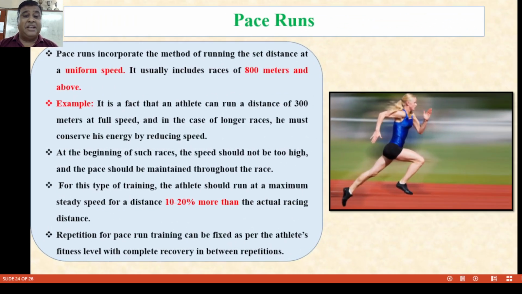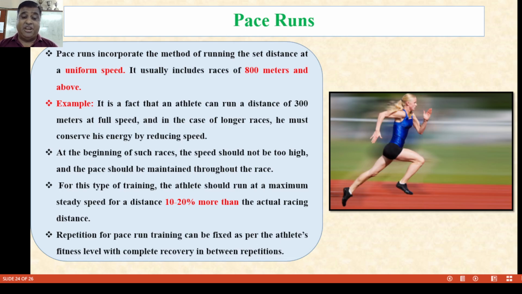Now, next part is pace. Pace incorporates a set distance run at a uniform speed. This usually includes races of 800 meters and above. For example, an athlete can run a distance of 300 meters at full speed, but in the case of a longer race, he must conserve energy and reduce his speed. At the beginning of such a race, the speed should not be high, but the pace should be maintained throughout the race.